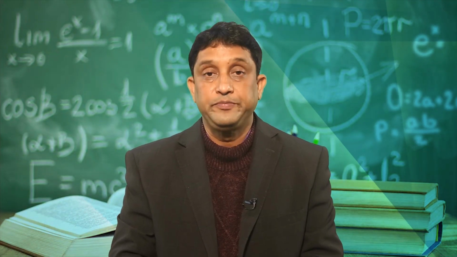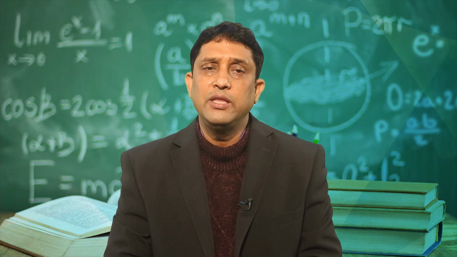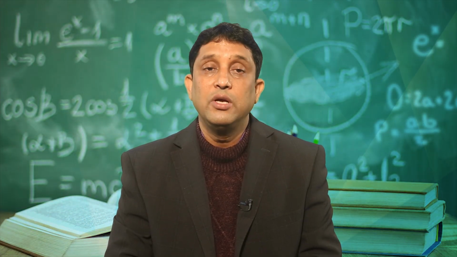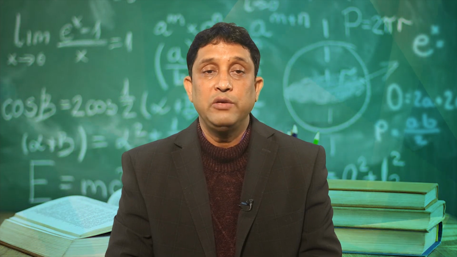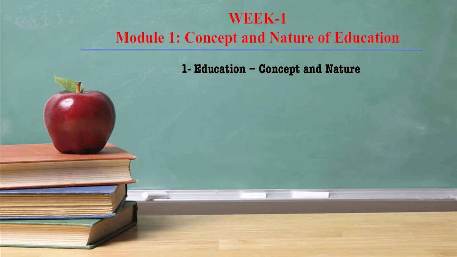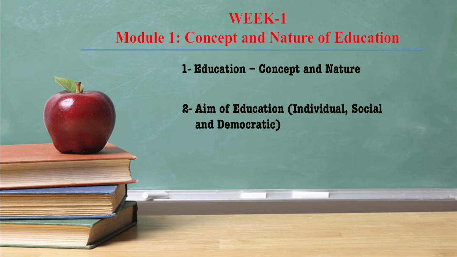Presently we are in the first module of your online course, and in this module you will find three different video lessons. The first video lesson is Education, Concept and Nature. The second video lesson is the aim of education, that is, the individual aim, social aim and democratic aim of education.